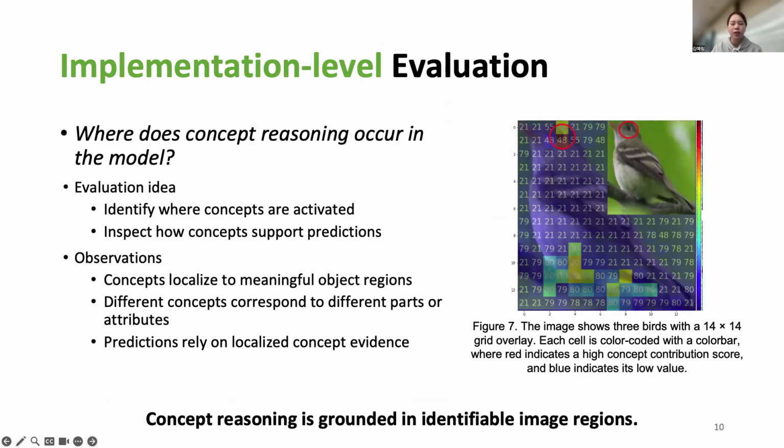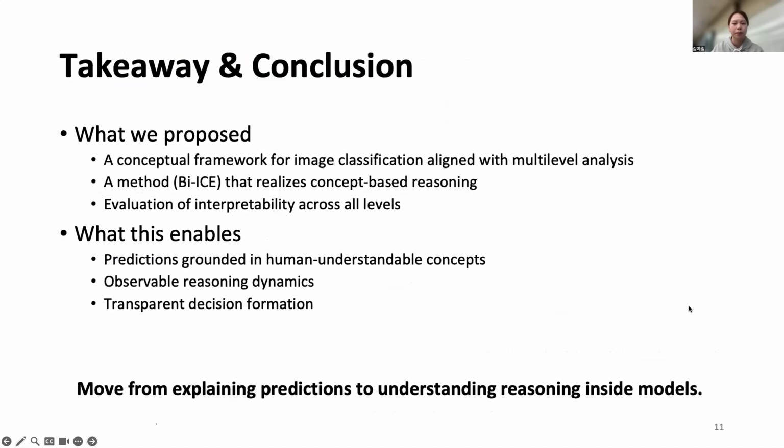This allows us to see not only which concepts are activated, but also where they are grounded in the input. So reasoning becomes observable both conceptually and spatially, achieving interpretability across all levels.